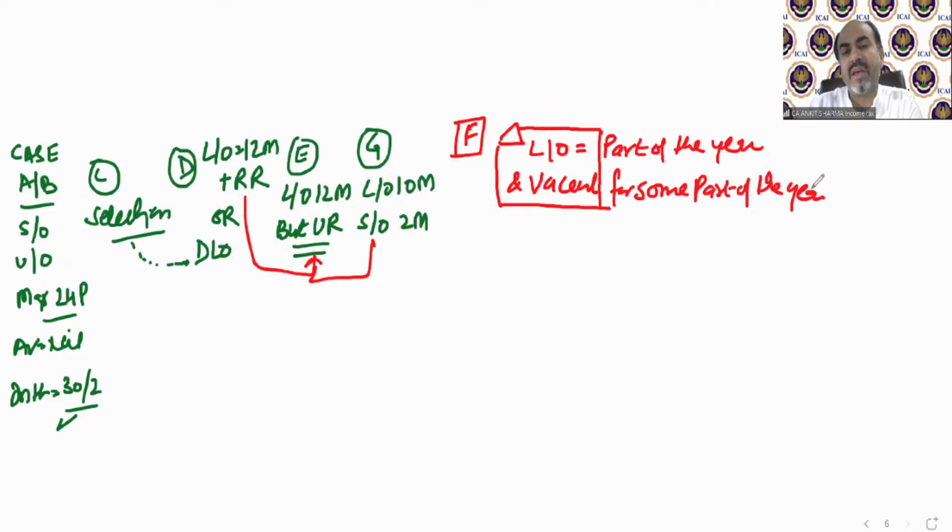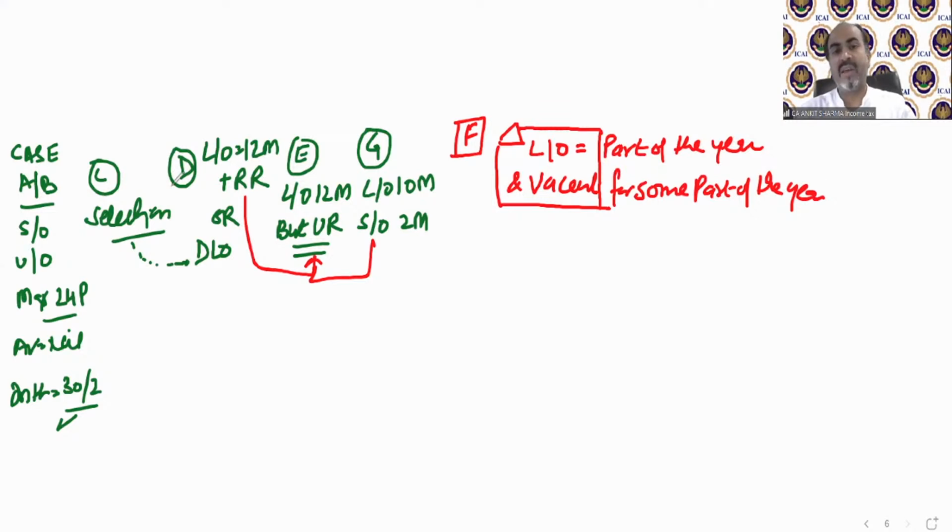You can see they all are mutually exclusive cases. No case is similar to other. That means the question will be different. Case A or B will be applicable when unoccupied or self-occupied. Case C is a selection. D is full 12 months let out, full 12 month rent received. E, full 12 month let out but full rent not received. G, full 12 months not let out. It was let out and self-occupied. And in case of F, there is let out and vacant.